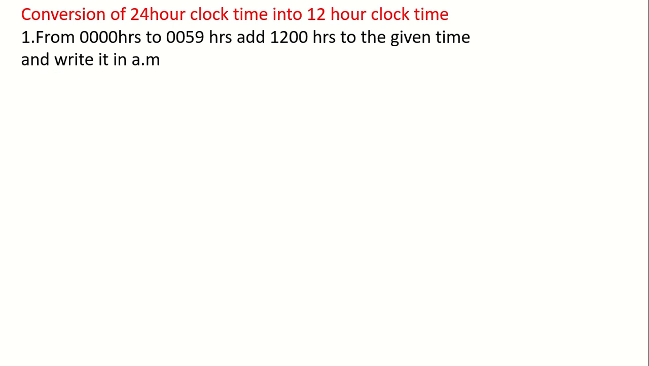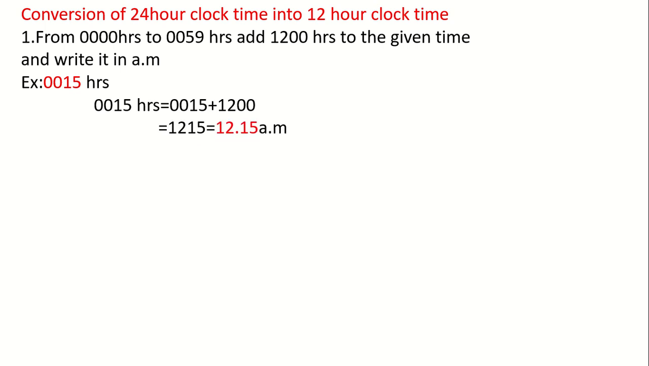Now we see the conversion of 24-hour clock time into 12-hour clock time. Firstly, from 0 hours to 59 hours, how to convert into 12-hour clock time? We have to add 1200 hours to the given time and write it in am. For example, if it is 15 hours, what will be the time in 12-hour clock time? We have to add 1200 hours to it. If we add 1200 to it, you will get 1215. So the time will be 12:15 am.